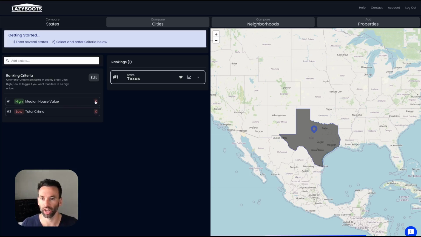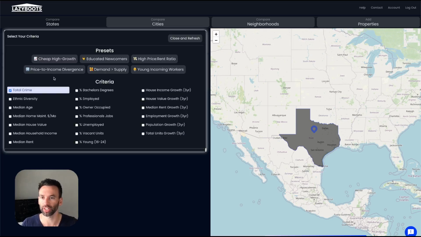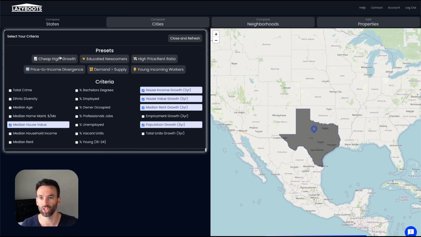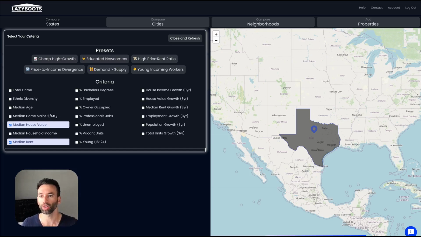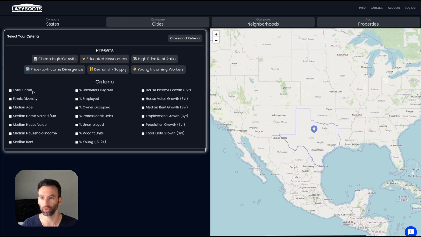House value and crime. I'm just going to get rid of house value. And crime was added. If you just click this edit button here, here's all of the criteria we currently support. If you know what you want, go ahead and select them. If you don't know what you want, you can use one of these presets if you want to do something like cheap, high growth, supply and demand, price to rent ratio. All of these options are pre-selected for you.